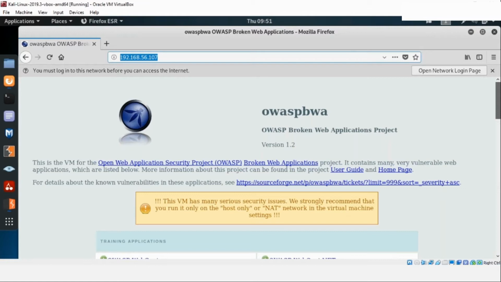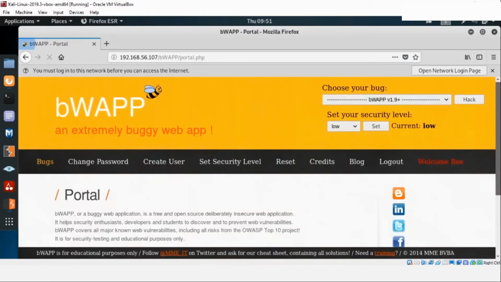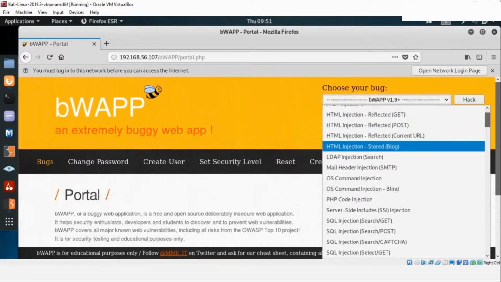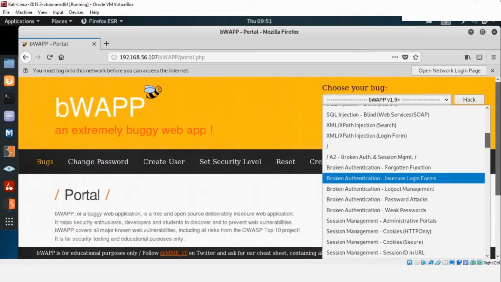Under broken web applications, there are many projects present, but currently we are focused on only one of the projects, which is BWAPP. So let's start up the BWAPP here. So this is the home page for your broken web application. This is an extremely buggy web application, and this utilizes many vulnerabilities here. So let's go ahead, let's just see how the whole process works. Let's try out the first vulnerability here regarding the broken authentication. So the first vulnerability, broken authentication, insecure login forms.